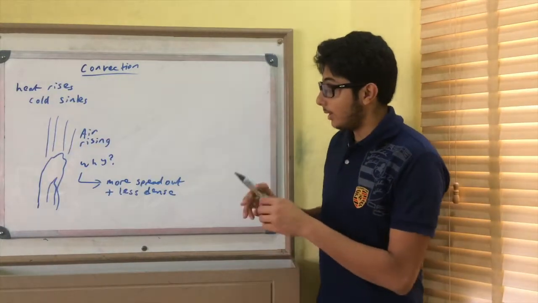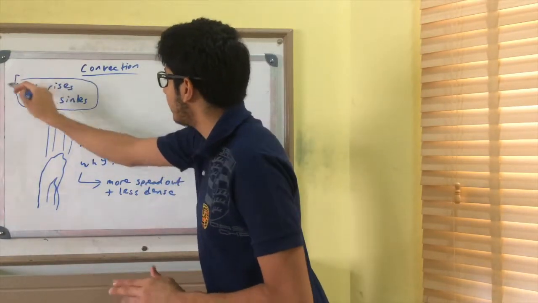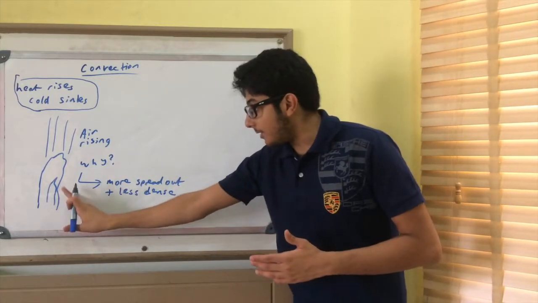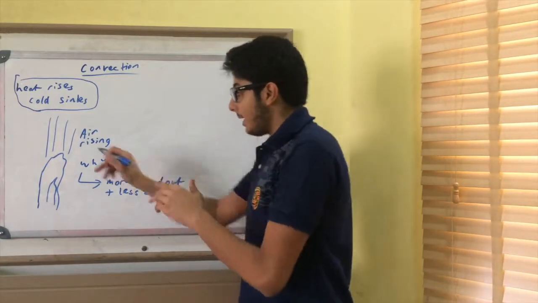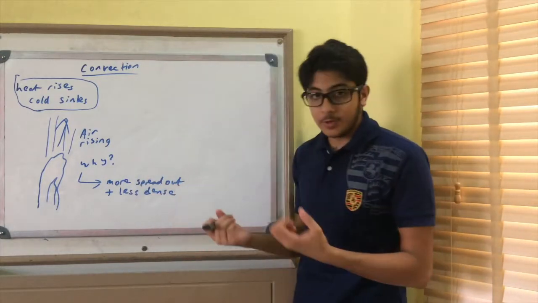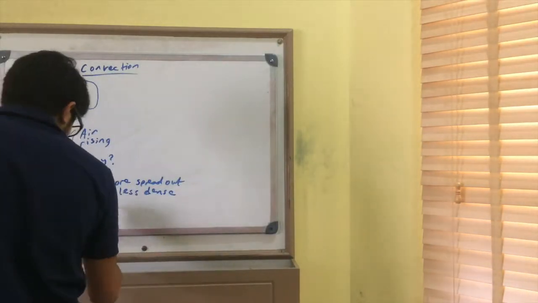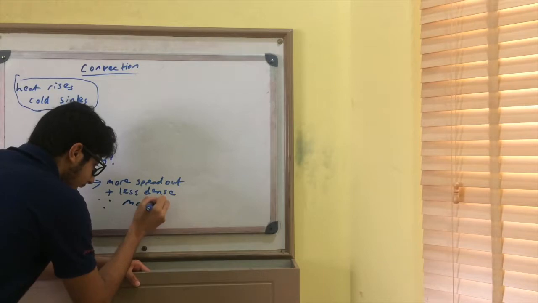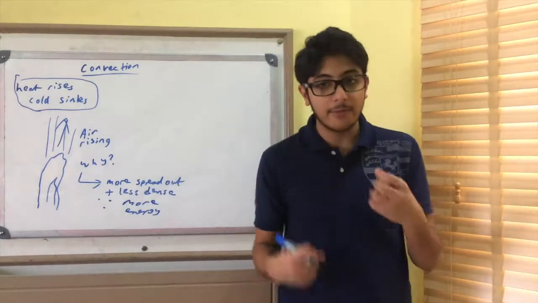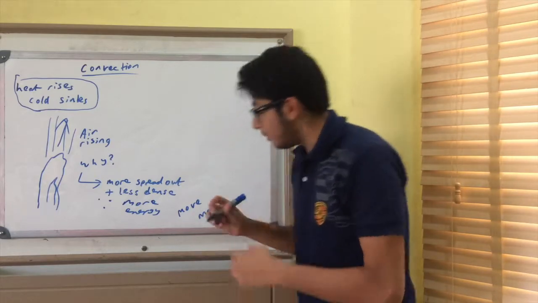Convection is based on the idea that heat rises and cold sinks. So warm air rises and cold air sinks. Here we have the example of air. Here we have a flame. The flame is the heat source, and the air above the flame is rising. Why is it rising? Because the particles are becoming more spread out, and so the gas particles are now less dense. Why? Because they have more energy given to them by the heat. They now have more kinetic energy to move more, and so they become more spread out and less dense.